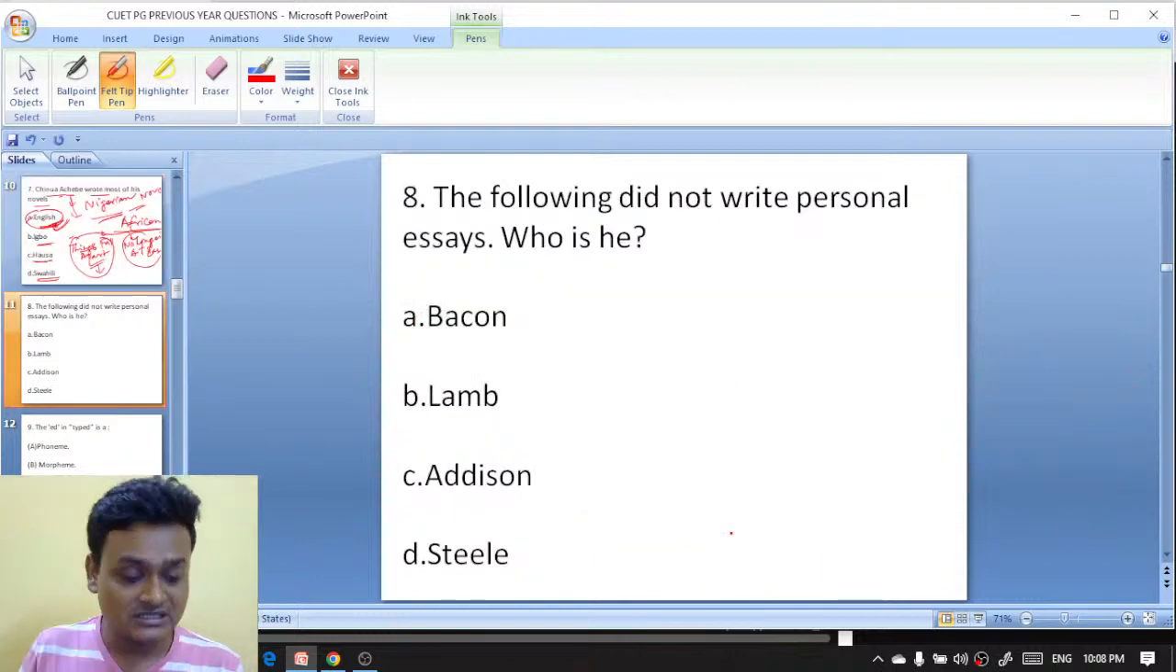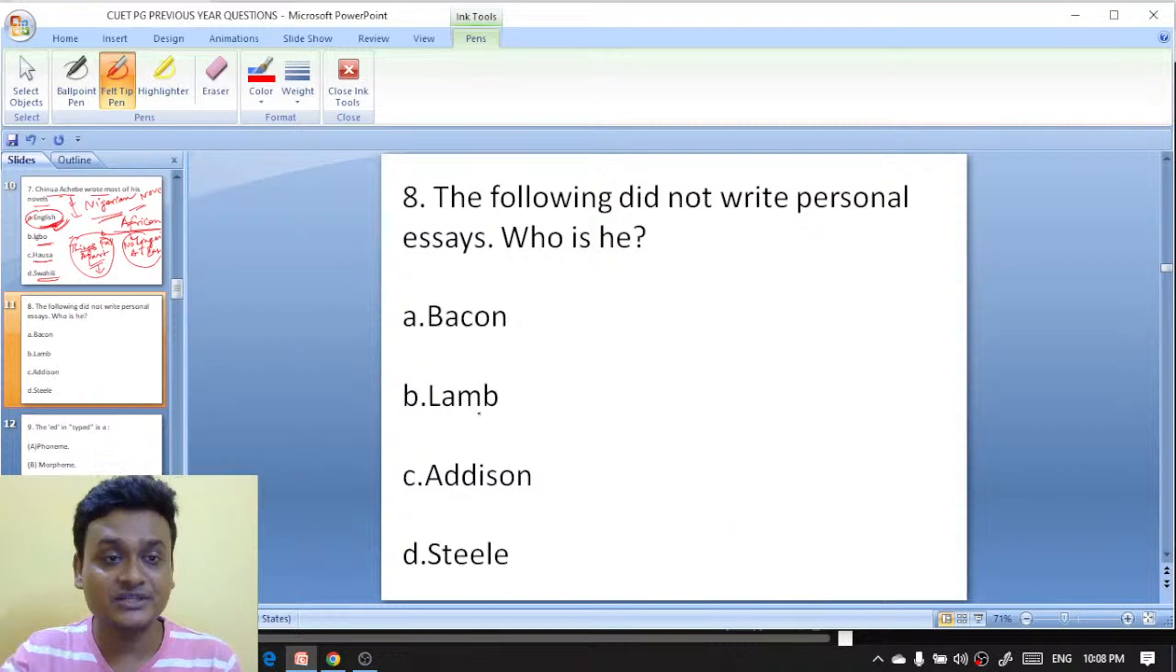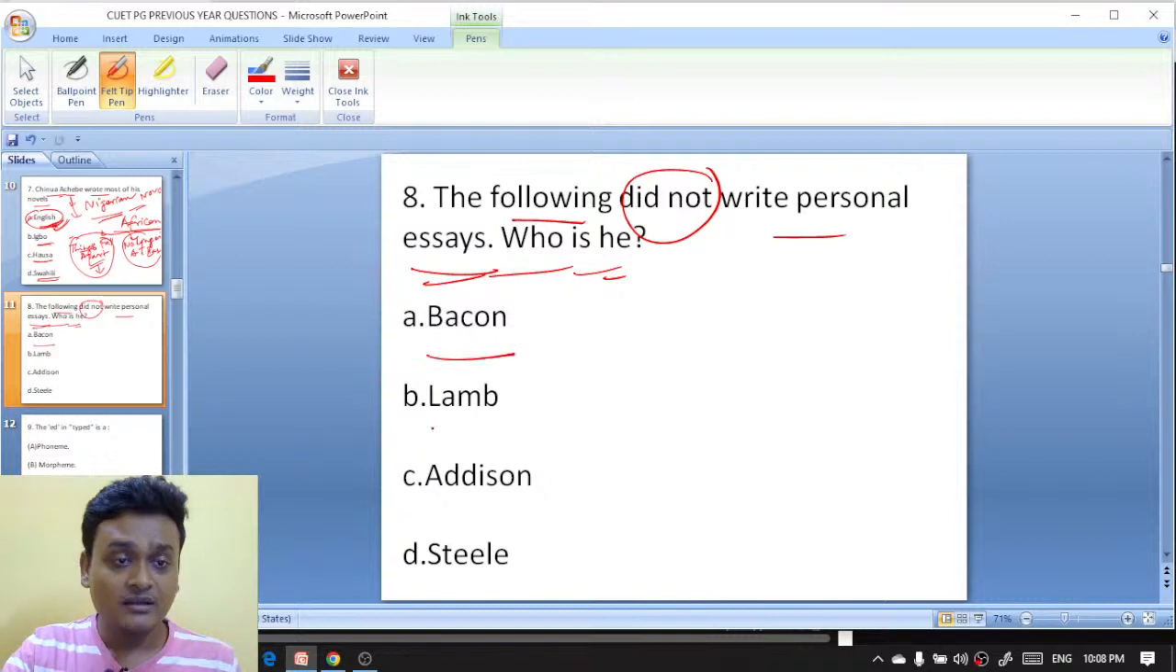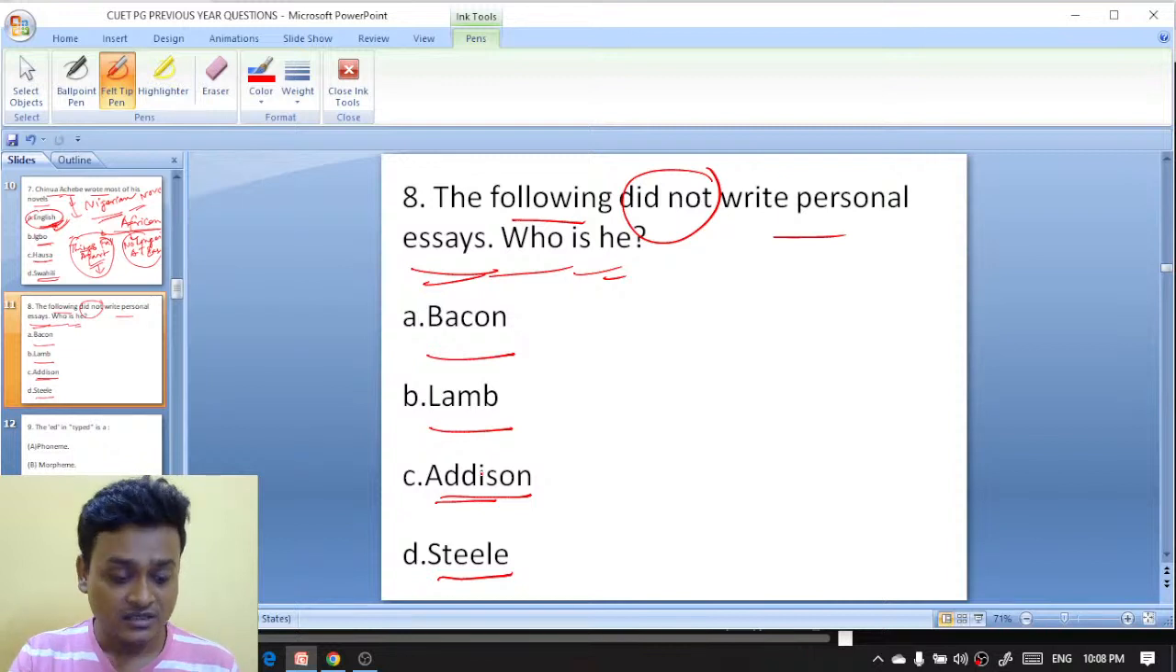Moving on to question number 8 here. The following did not write personal essays. Which of these did not write personal essays? Bacon, Lamb, Joseph Addison, Steele. Who did not write personal essays? Isna, Deeptava, Vishnu, all of you are also right here, that The Second Coming is the right answer. Exactly. Now tell me, the following did not write personal essays, who is he?